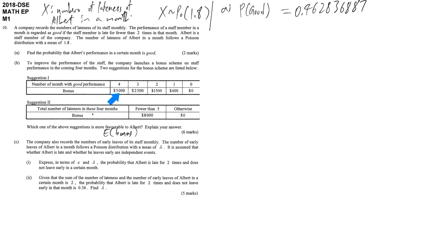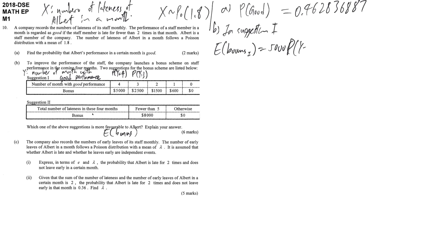To get the expected value, we have the outcomes. What is missing is the corresponding probability of each outcome. Here we use y to represent the number of months with good performance, while x is already occupied for the number of lateness within a month. So we have some preparation work and we have the strategy. Now we are going to start the calculation. In suggestion 1, the expected value of the bonus is equal to 5,000 times the corresponding probability,